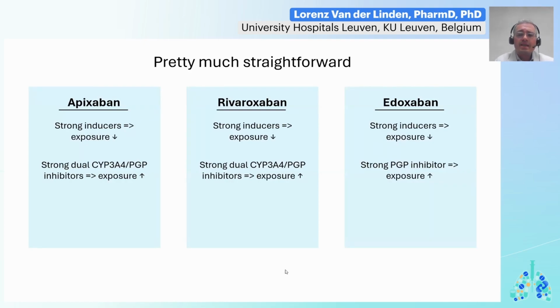The exposure will increase with the use of strong dual CYP3A4 and P-gp inhibitors for apixaban and rivaroxaban. Typical dual inhibitor is ketoconazole, and for edoxaban this will occur in the presence of strong P-gp inhibitors. A typical inhibitor that might be relevant in this setting is cyclosporin.